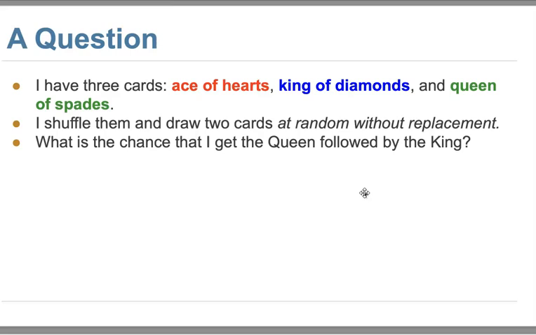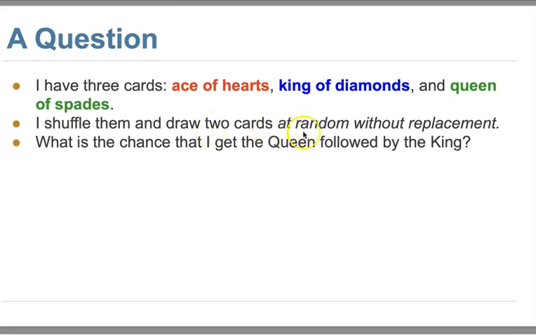So let's think about this question. I have 3 cards: Ace of Hearts, King of Diamonds, and Queen of Spades. We can forget about the suit. We just have Ace, King, and Queen, exactly one of each. We shuffle them randomly. Then we say we draw 2 cards.